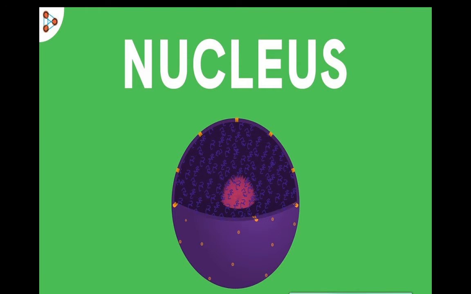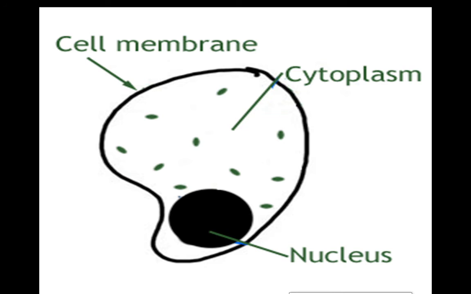Then there is the hero of the cell, which is the nucleus. As we have learned, the basic components of a cell are the cell membrane, cytoplasm and nucleus.